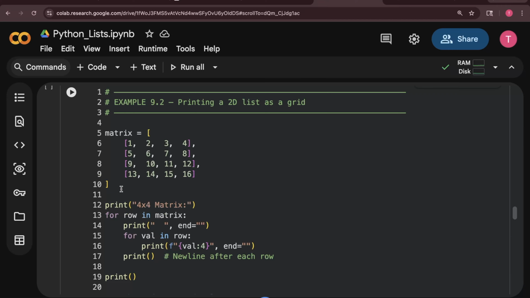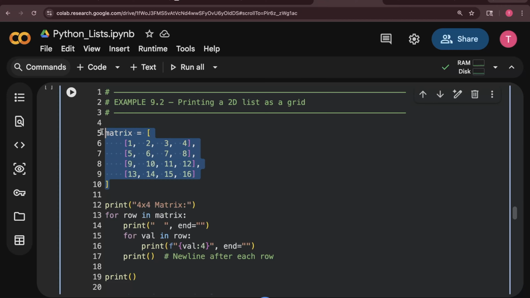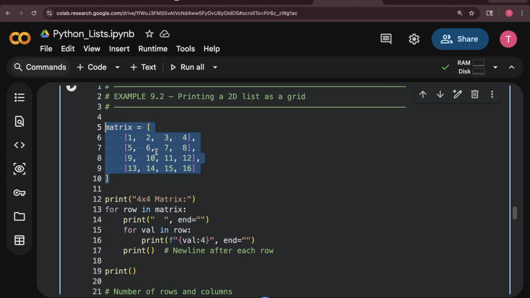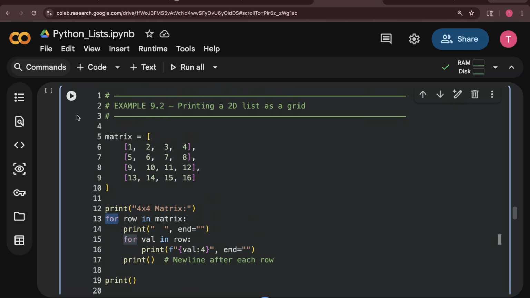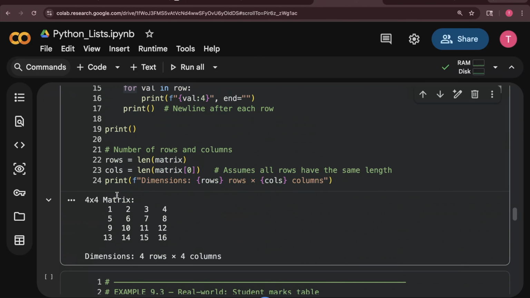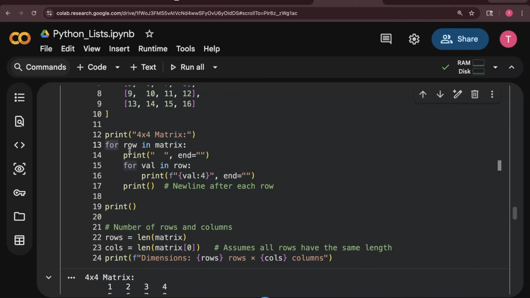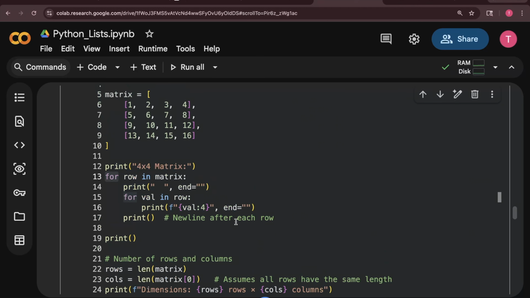You can see I have a 2D list here where I have a matrix, and each row has 4 values. So I have a 4 by 4 matrix. And here I am showing a simple example of a nested loop, and I'll just execute this code because you should know nested loops by now. I'll explain this nested loop once for your understanding.